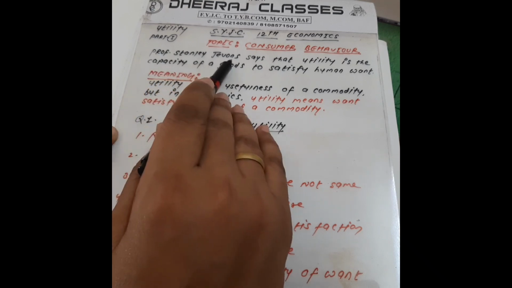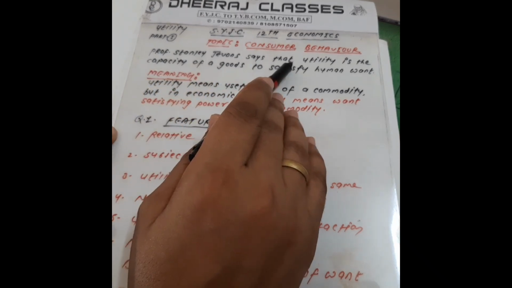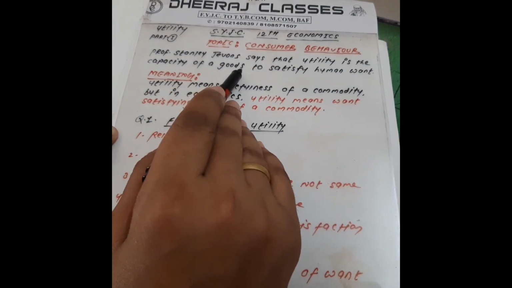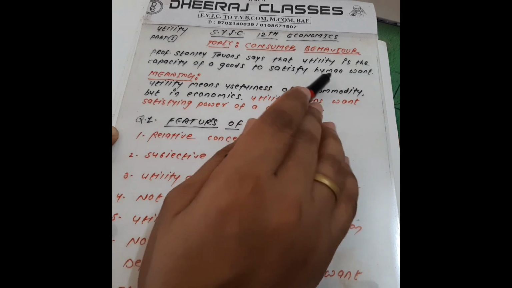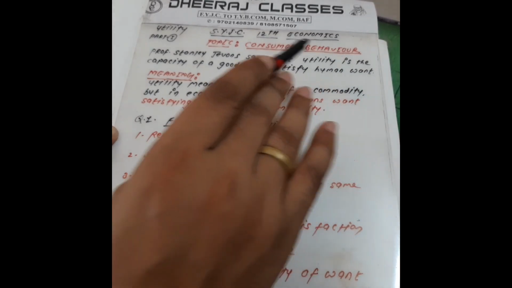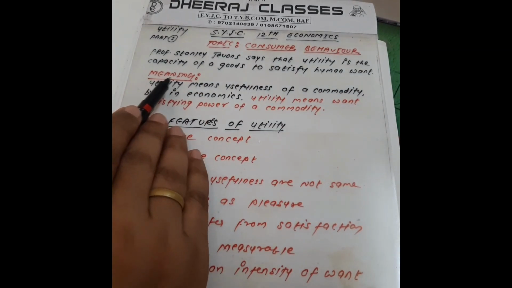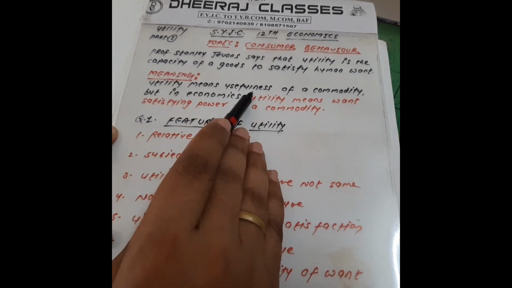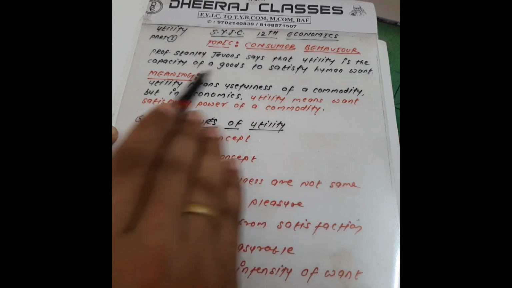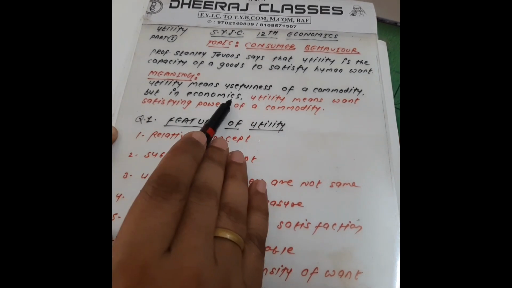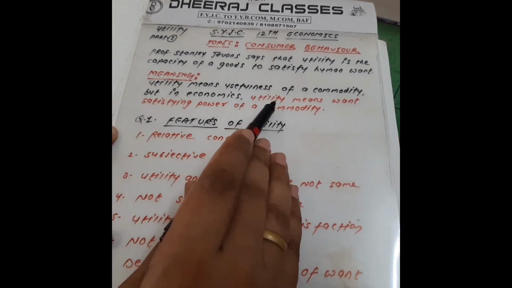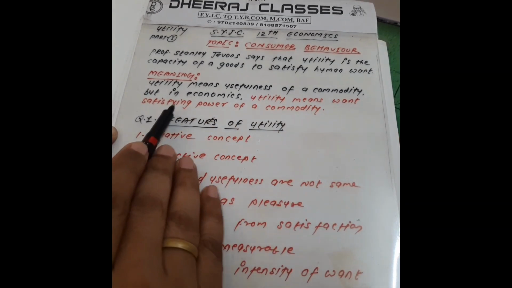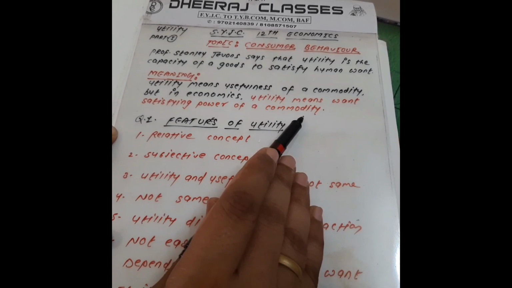Professor Stanley Jevons says that utility is the capacity of goods to satisfy human want. Now, in the book meaning, utility means usefulness of a commodity. But in our economic sense, we say that utility means the want-satisfying power of a commodity.